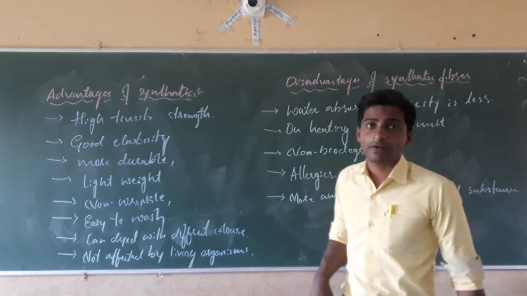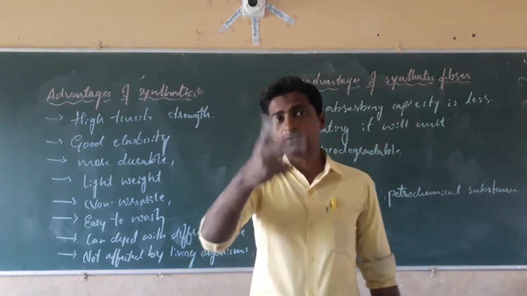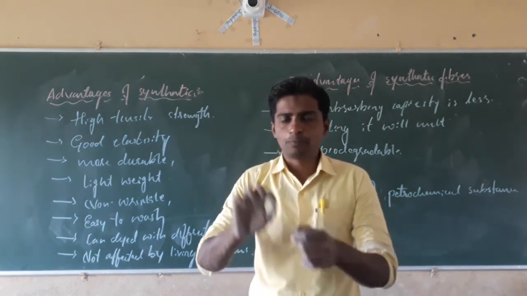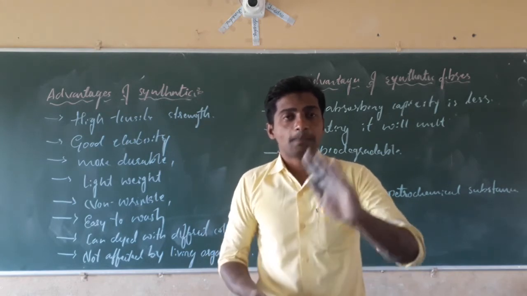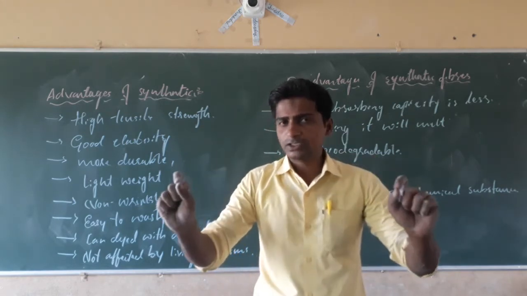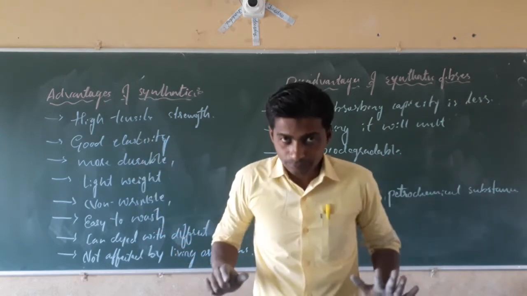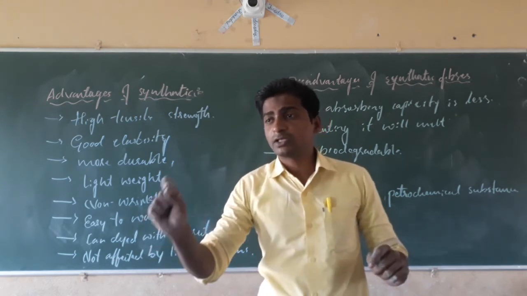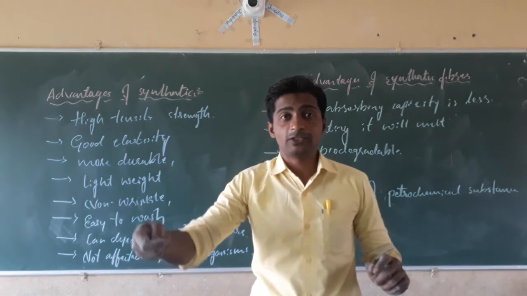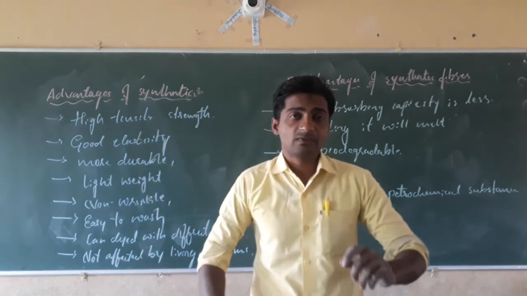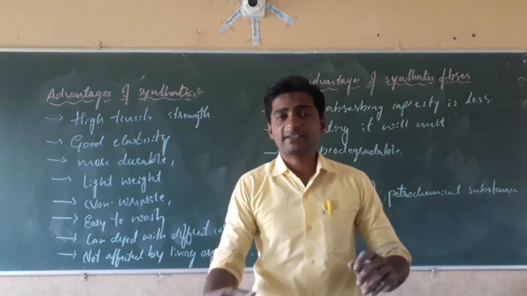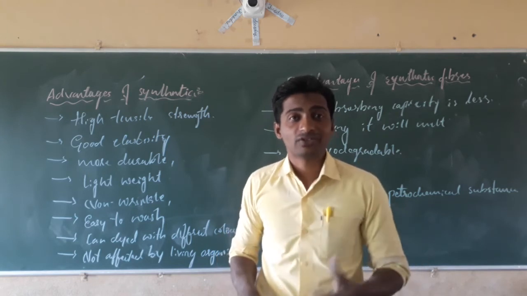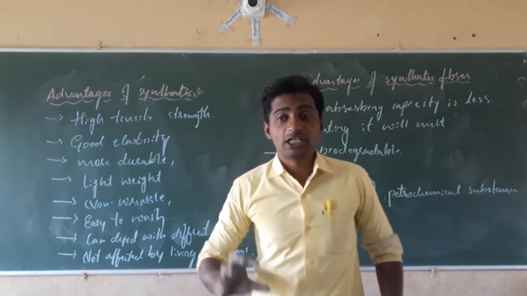See what happens with synthetic fiber like polyester cloth. Do an activity in your house: take a small piece of polyester cloth and burn it. Take one more piece of cotton cloth, and burn both separately. What will happen? On burning, the polyester will melt into a sticky substance that will paste on wherever we throw. The cotton cloth will burn and produce ash. Polyester will not produce ash; it will melt.